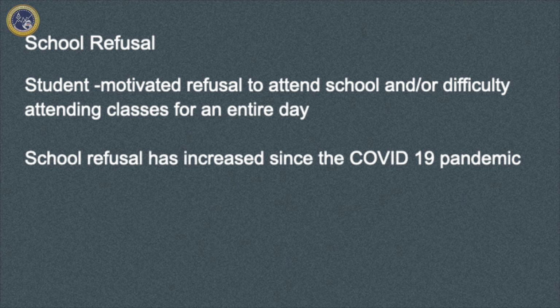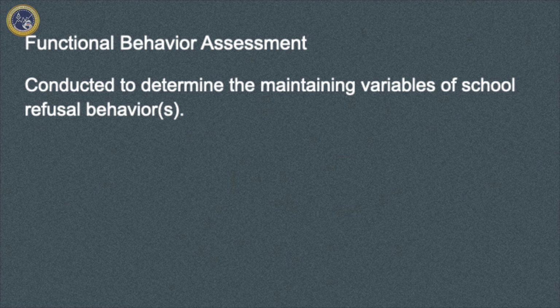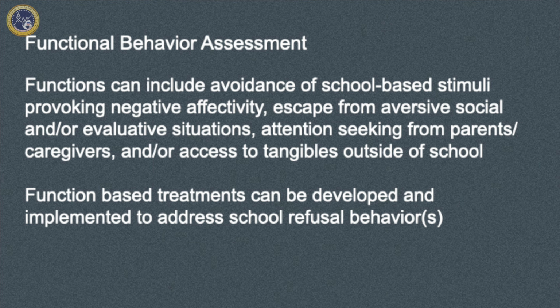A functional behavior assessment can be conducted to determine the maintaining variables of school refusal behavior. This includes structured diagnostic interviews, questionnaires, behavioral observations, daily ratings, and review of school-based records. These functions can include avoidance of school-based stimuli provoking negative affectivity, escape from aversive social and/or evaluative situations, attention seeking from caregivers and parents, or access to tangibles outside of school. Function-based treatment can be developed and implemented to address school refusal behaviors.